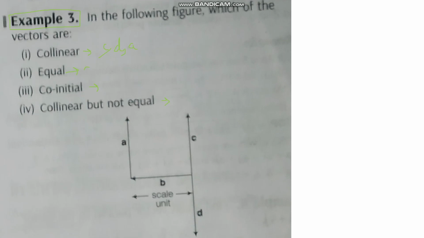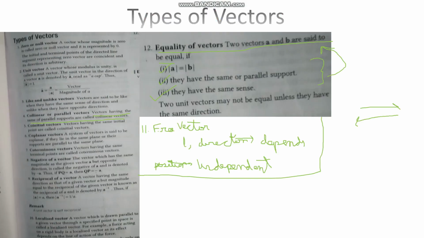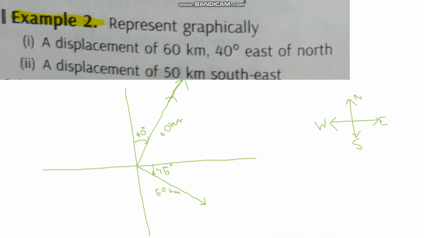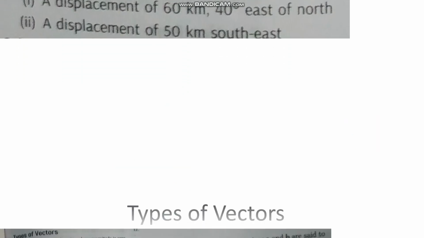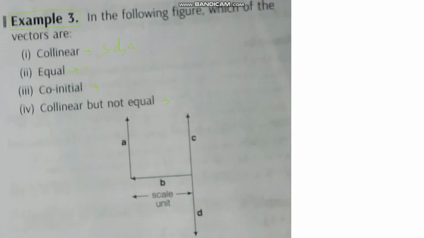They should have the same sense, right? Let's see if it is direction. Sense means direction, right? Let me show you where I told you sense is direction. Here I told you the sense of AB is from A to B, then that of BA is from B to A, meaning the direction. The sense of a directed line segment is from its initial point to its terminal point, right? Yes, they have the same sense also. So finally A and C are equal.